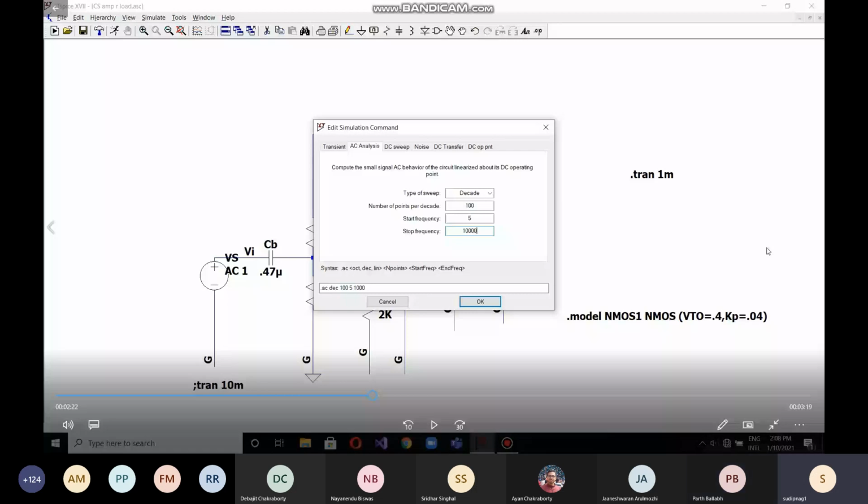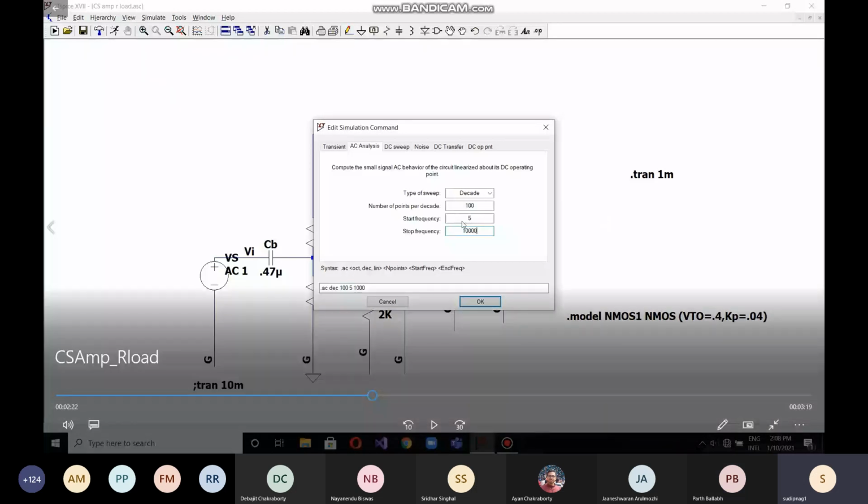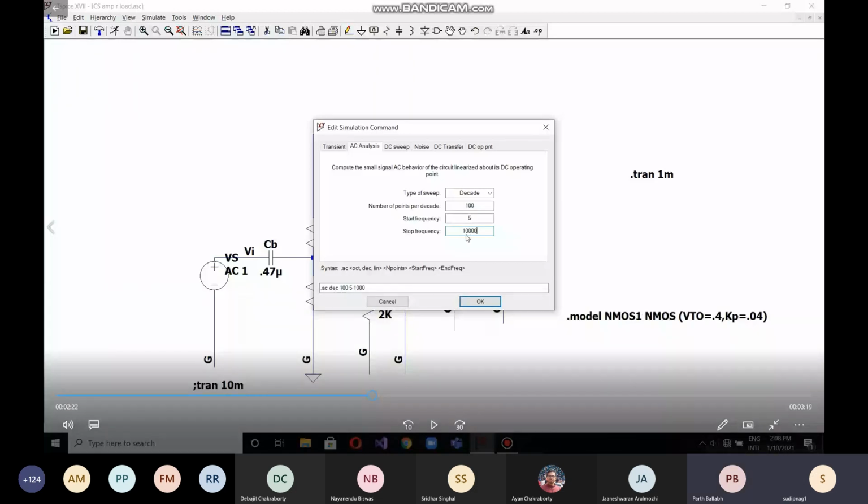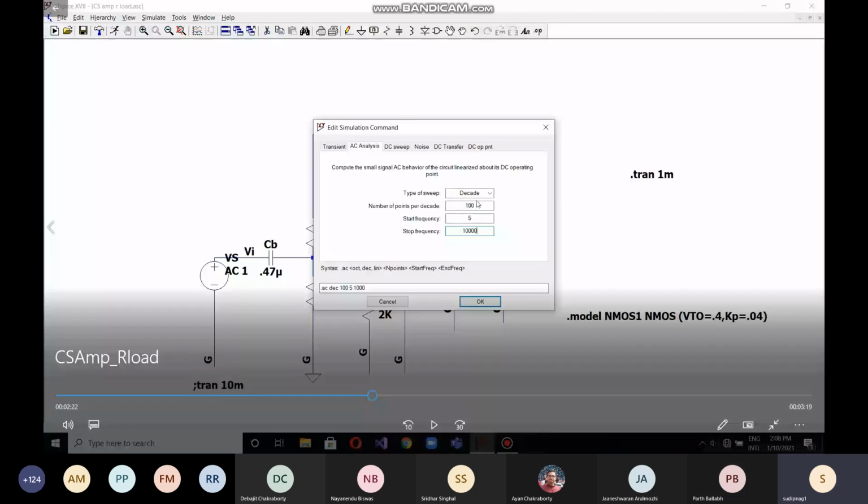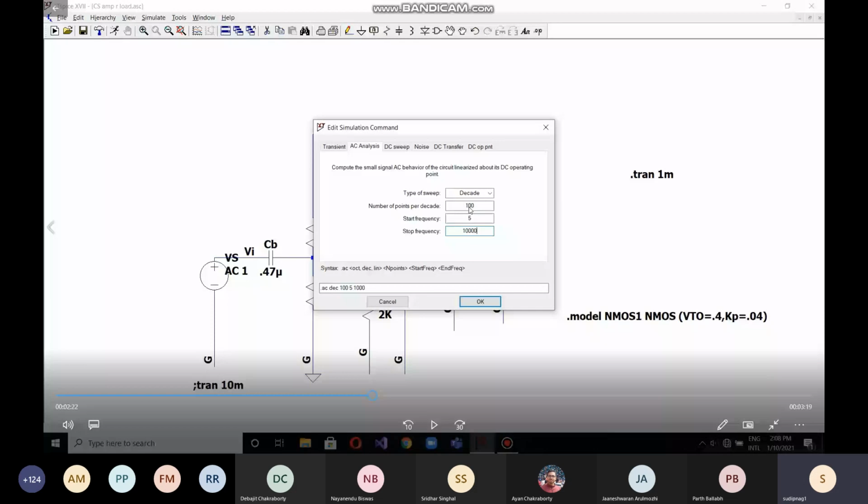Yes, okay, sir. So here we need to do a frequency sweep for frequency analysis. We will do a sweep from 5 hertz to 10 megahertz. So he's going to write 10,000 K over here, and in every decade there are 100 simulation points. The more the simulation points, the more accurate the simulation and the waveforms or plots, whereas the simulation time might be relatively high if you increase the number of points per decade.